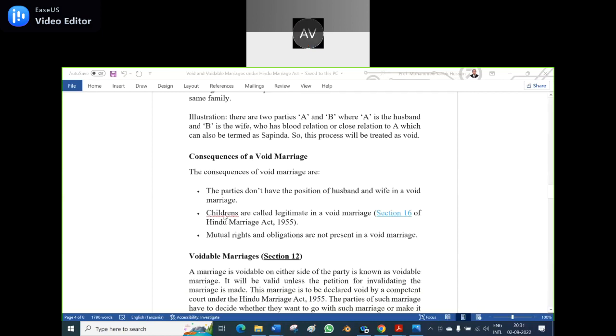Here it is clearly given: children are called legitimate in void marriages, as per Section 16 of the Hindu Marriage Act of 1955. It is no fault of the child, so why should the child be victimized? Even if a child is born out of a live-in relationship, then also he is said to be a legitimate child, and he is entitled to property inheritance. What is the distinction between inheritance and succession?